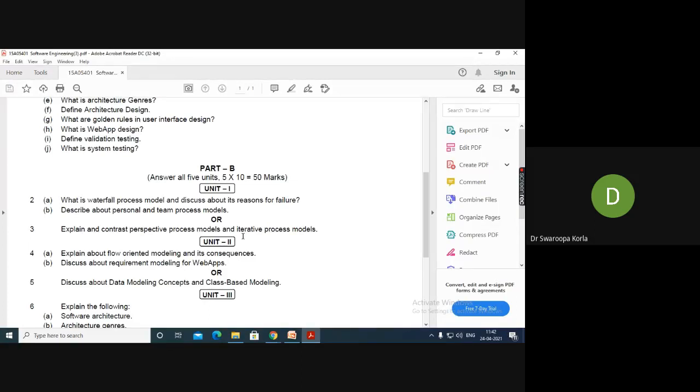Once you are starting the construction, you cannot go back to the design. There is no possibility. That is a very strict protocol. That is why this model is a failure. Even when you are talking about unit 2, I should not say I cannot come back to unit 1 and explain to you again and again.